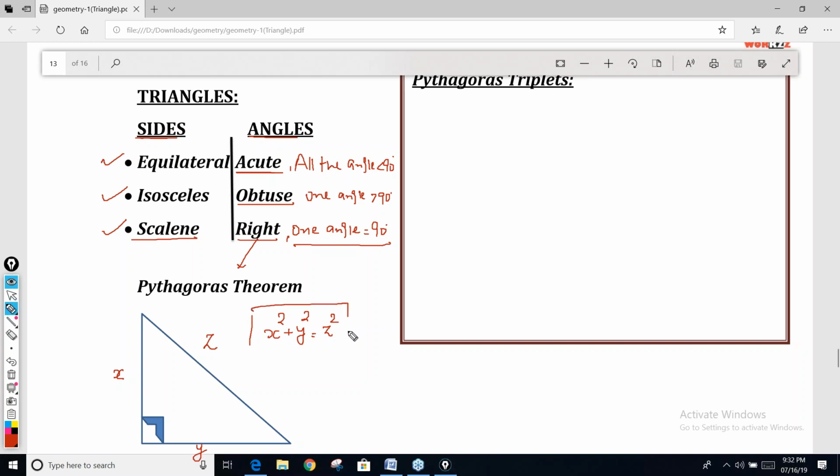So let's say if I ask you, in this right angle triangle, this side is 15, this side is 39, can you tell me this side? Find the length of BC. Who will tell me the answer? Pythagoras theorem.